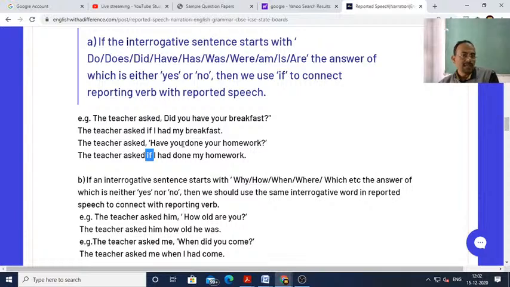The teacher asked if I had my breakfast. The teacher asked, have you done your homework? The teacher asked if I had done my homework. So what have we learned?